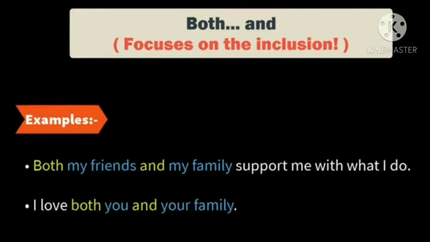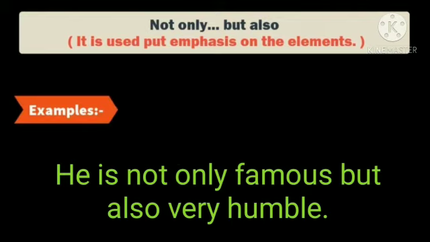Now the next one, both and means focus on the inclusion, means addition. Both my friends and my family support me with what I do. I love both you and your family. The last one, not only but also. It is used to put emphasis on the elements, means he is not only famous but also a very humble person.